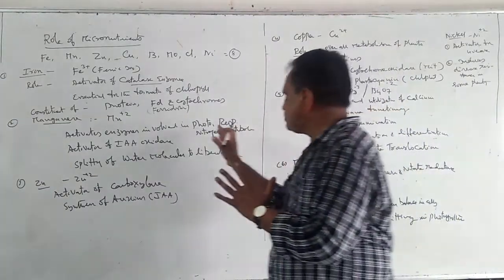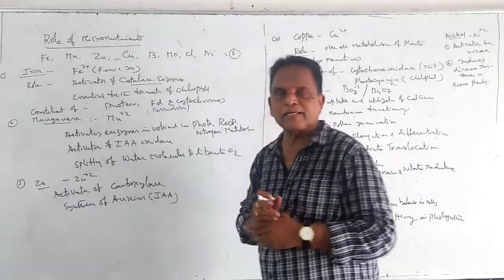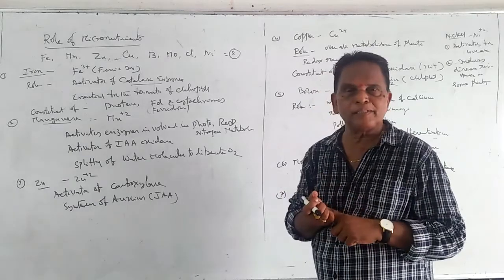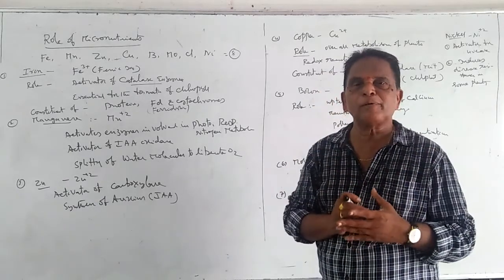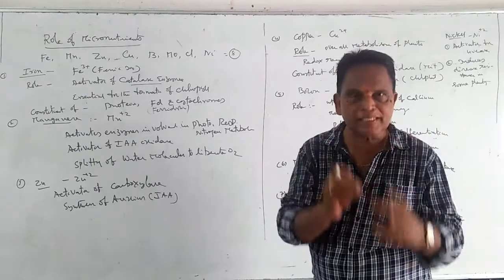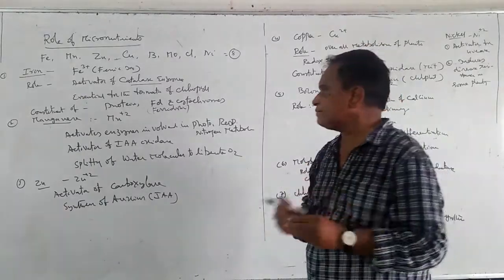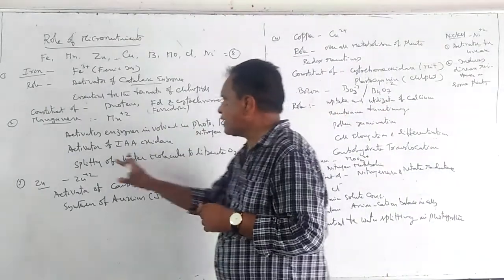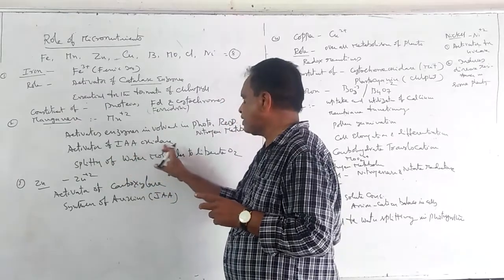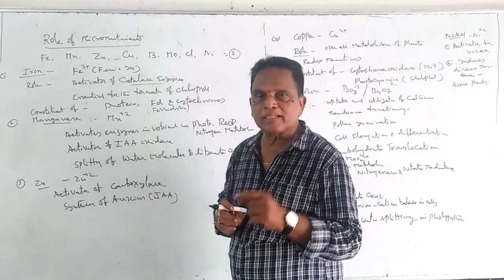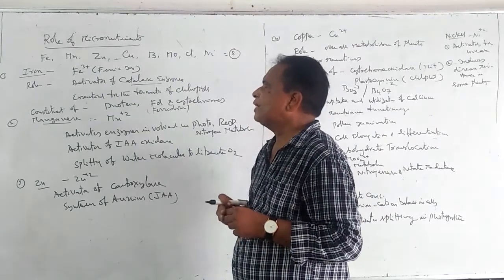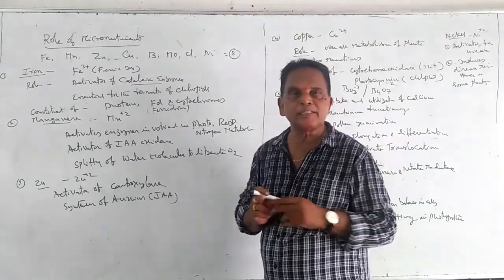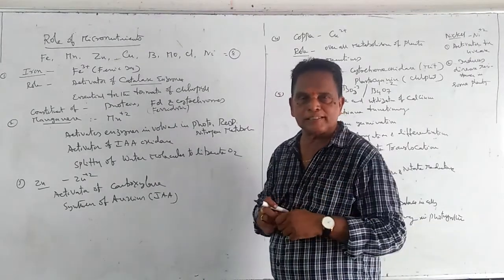These are the three important metabolic activities found in plants, and all these three metabolic processes are controlled by enzymes. All these enzymes are activated by the presence of manganese. It also acts as an activator of IAA oxidase, indoleacetic acid oxidase. Manganese is also useful for the splitting of water molecules to liberate oxygen during the process of photosynthesis.